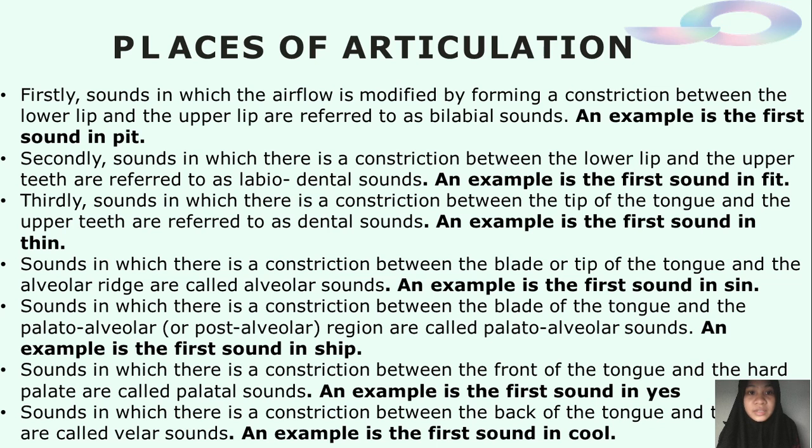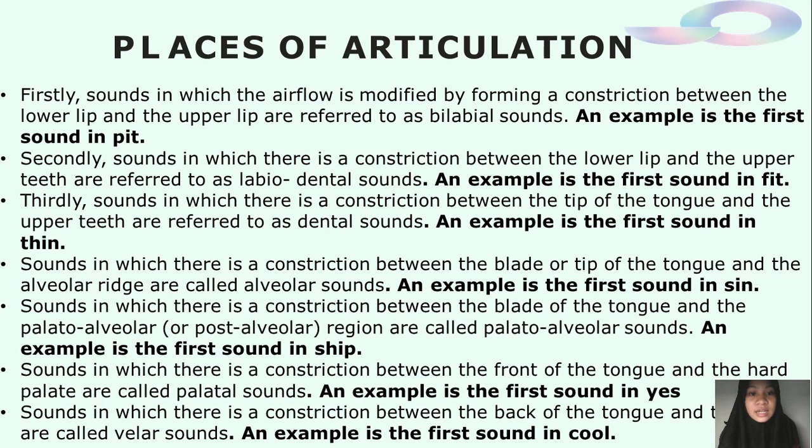Third, sounds in which there is a contraction between the tip of the tongue and the upper teeth are referred to as dental sounds. An example is the first sound in teeth. Next, sounds in which there is a contraction between the blade or tip of the tongue and the alveoli are called alveolar sounds. An example is the first sound in sin.